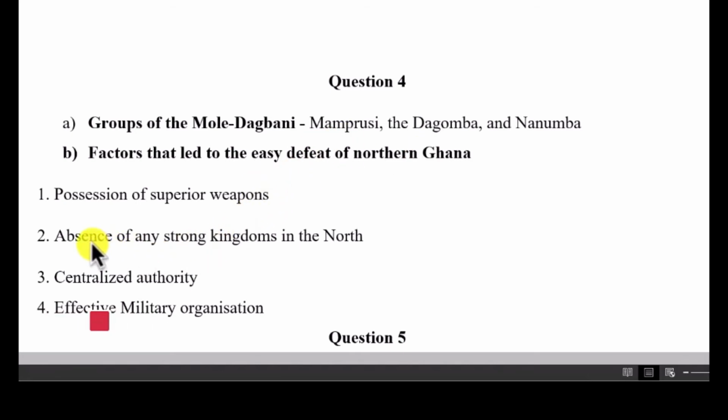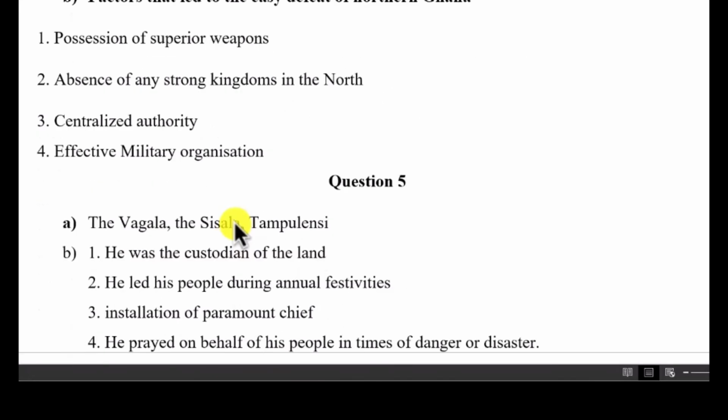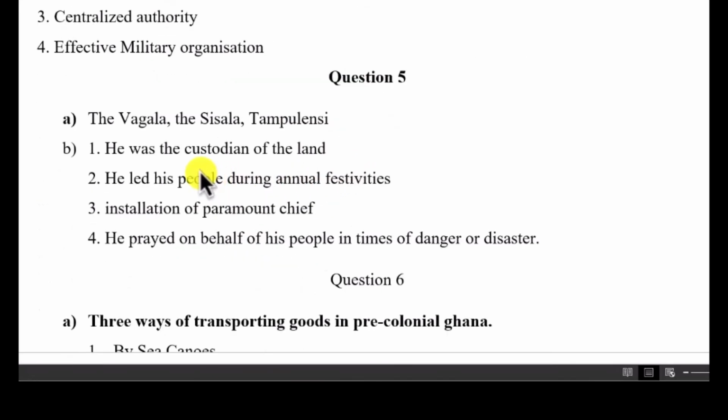And again, absence of any strong kingdom in the north also did not stop the invaders, they couldn't stop the invaders. Then also there was a centralized authority. The invaders came with a centralized authority system, and so they were well organized. Effective military organization was also key, okay, in the defeat of the northern kingdoms. Good. So you can find in your notes some more explanations on these points. Let's look at question number 5.